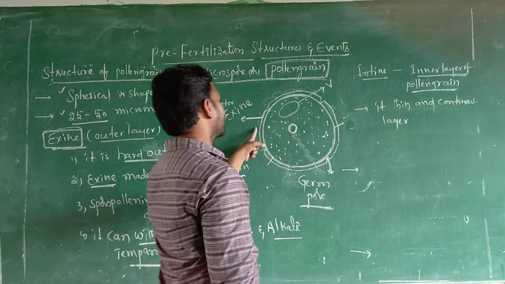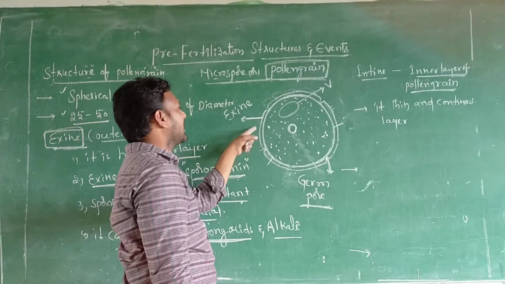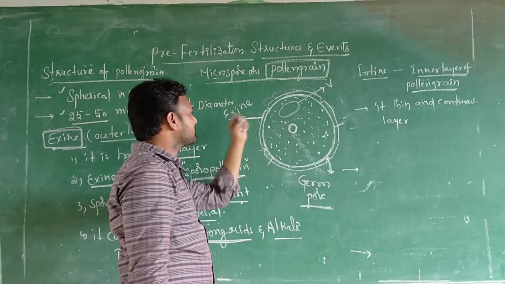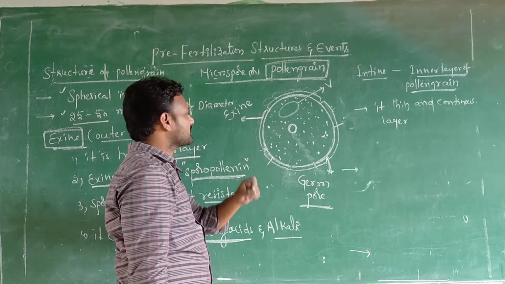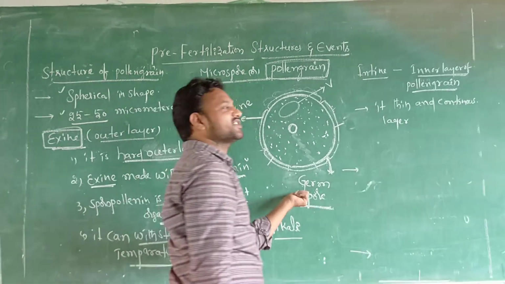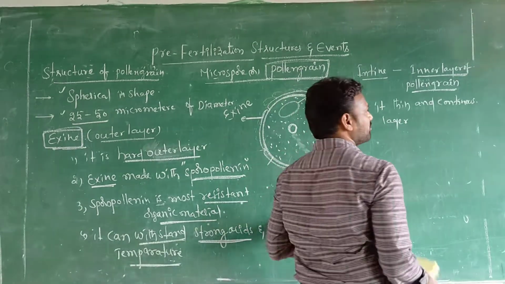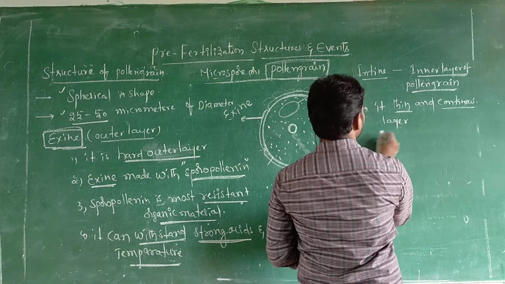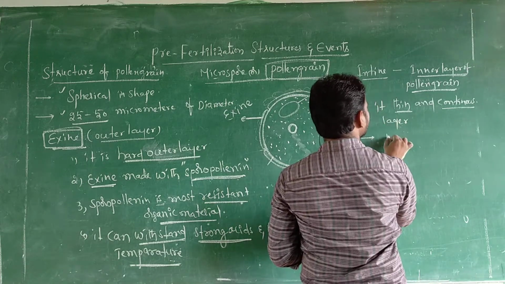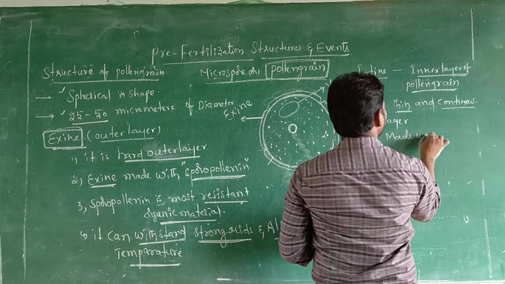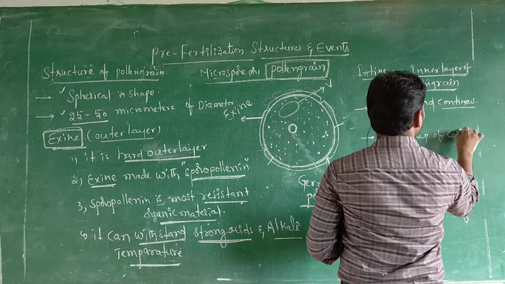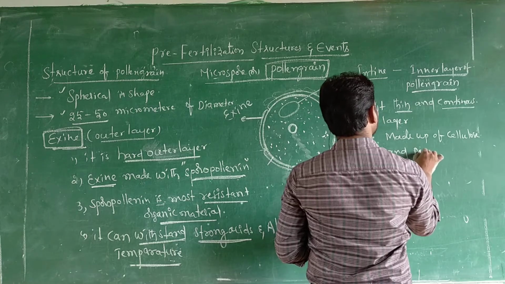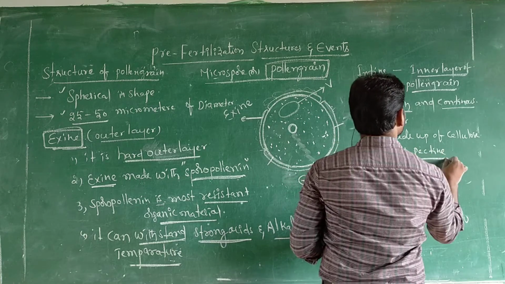Exine is not a continuous layer, sir. It is discontinuous, meaning it has some interruptions. What are those interruptions? On the surface of this exine, where the sporopollenin is absent, here apertures are present. That's why they are called germ pores. So intine is a thin and continuous layer, sir. Yes, intine is made up of cellulose and pectin.